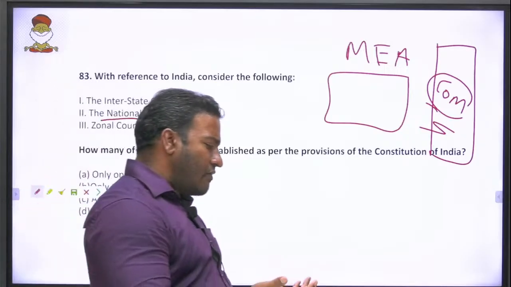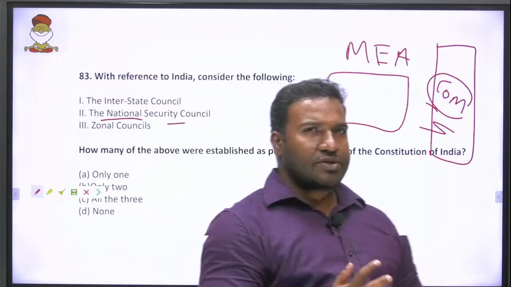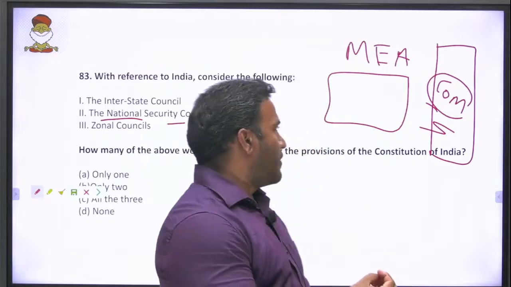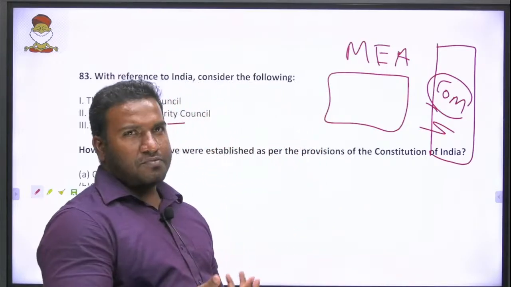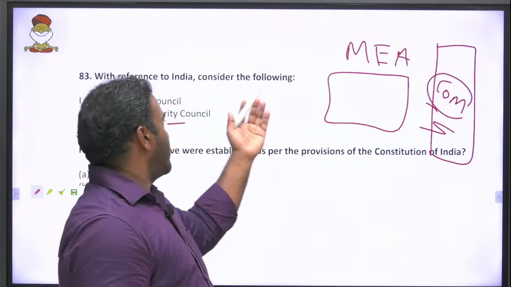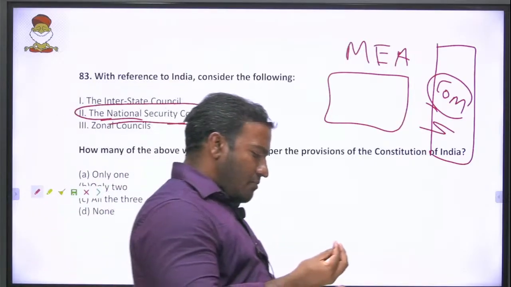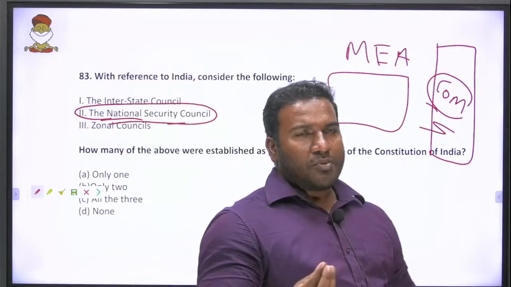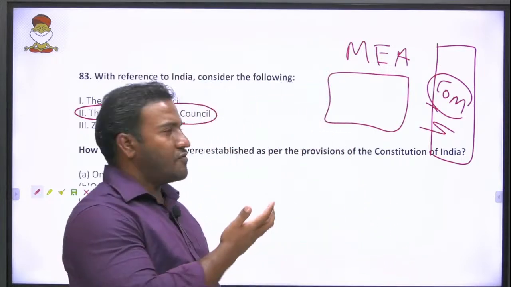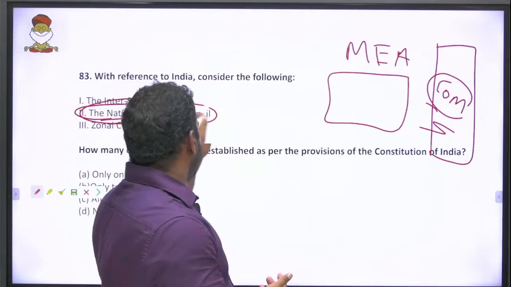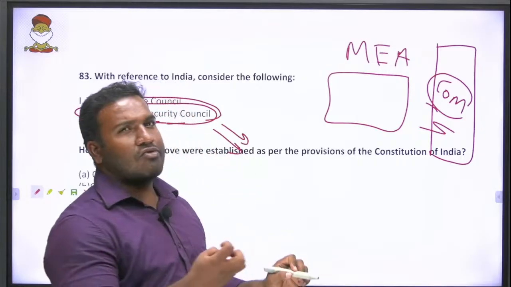For example, we have a Financial Advisory Council for the Finance Minister, or a Defense Advisory Council for the Defense Minister. Likewise, this National Security Council was established for the first time by the Vajpayee government. He did it, and Brijesh Mishra was the first National Security Advisor.